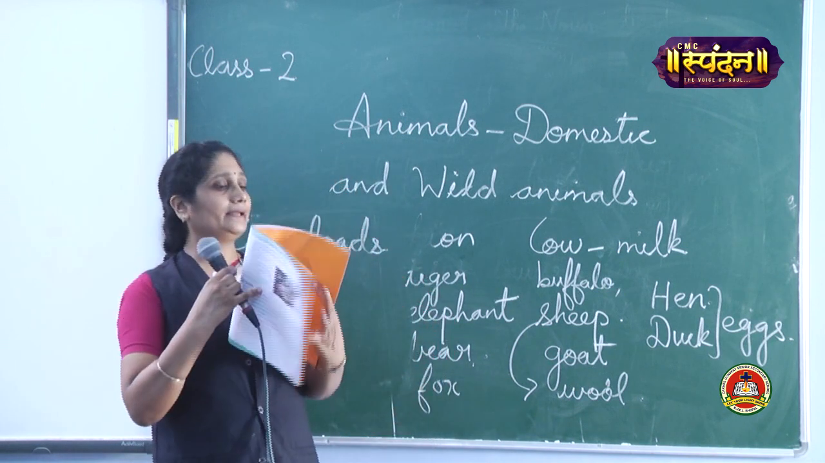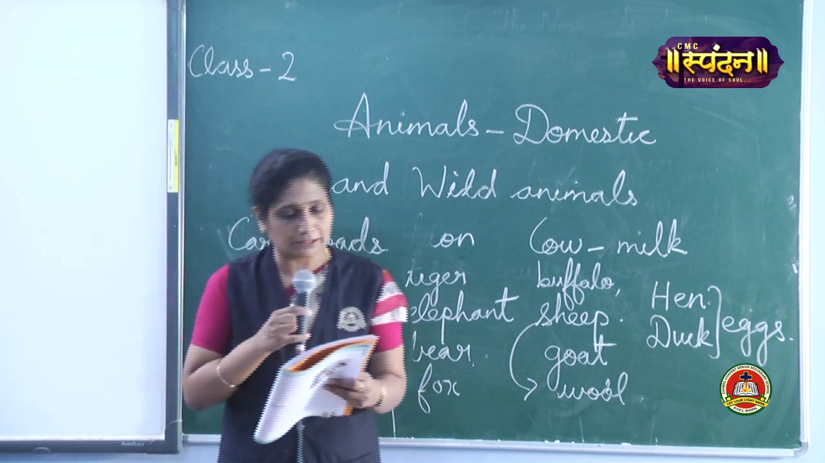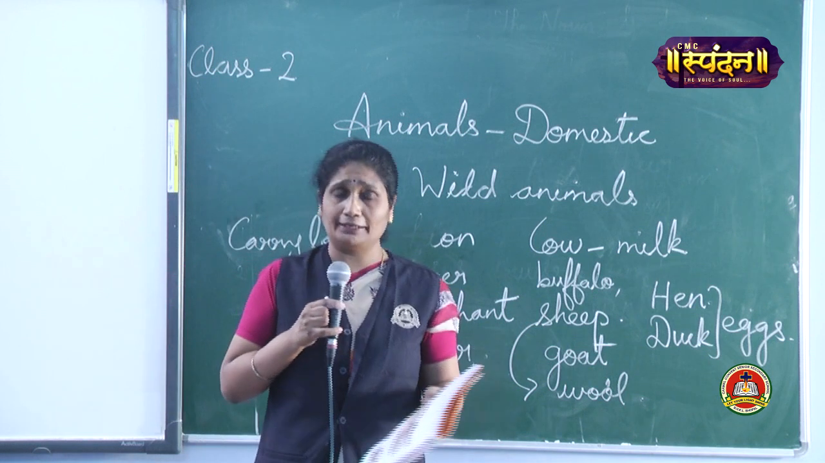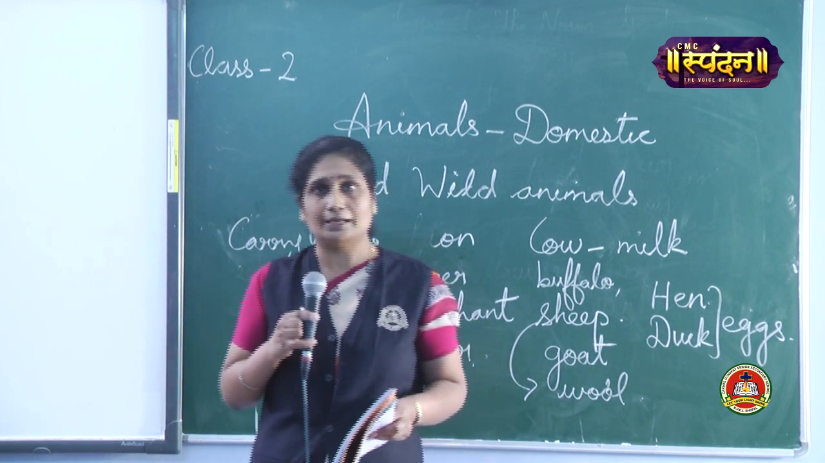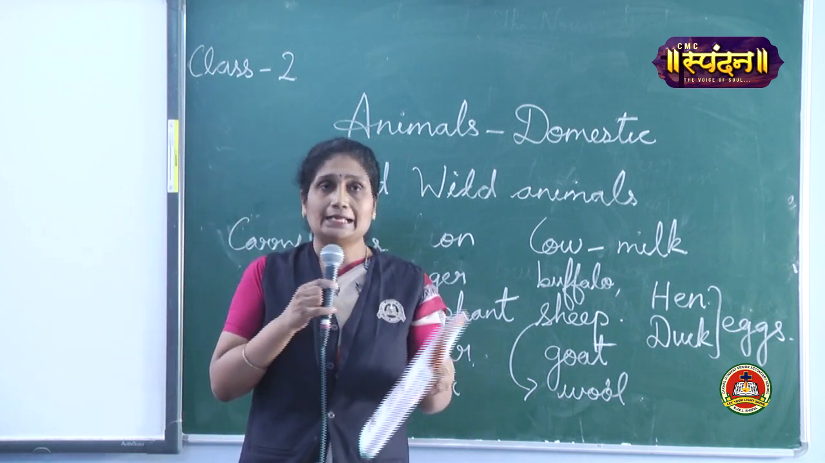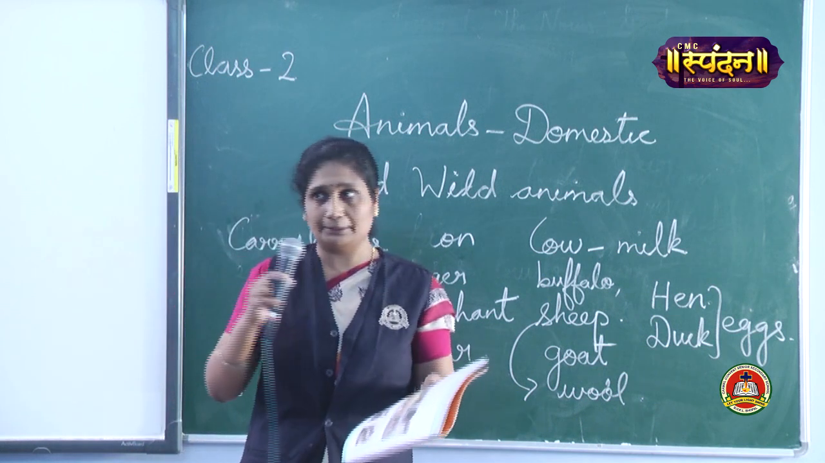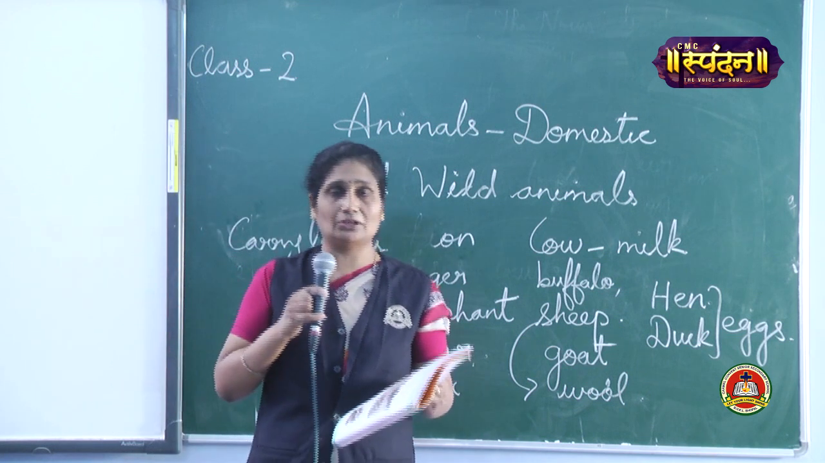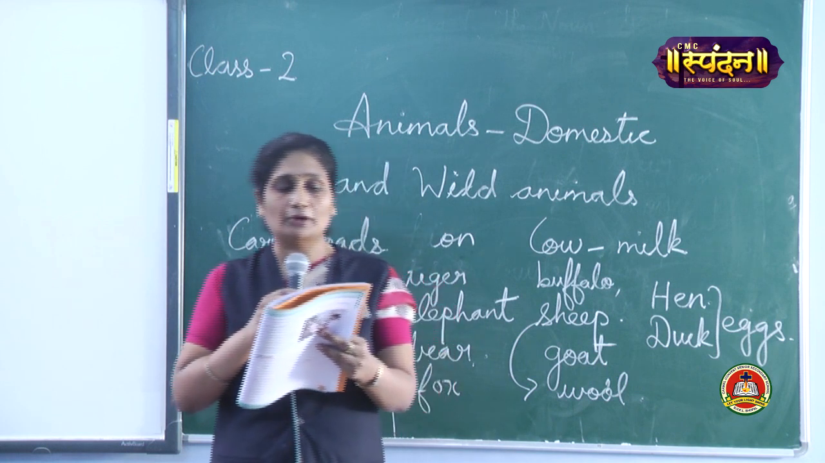So we should take good care of our animals. We should be kind to all the animals. As they are very useful to us, as they give us so many things, it's our duty to take care of the animals. So as we live in houses, animals also have shelters. They also want a particular place to live in. Now, food and shelter for animals.